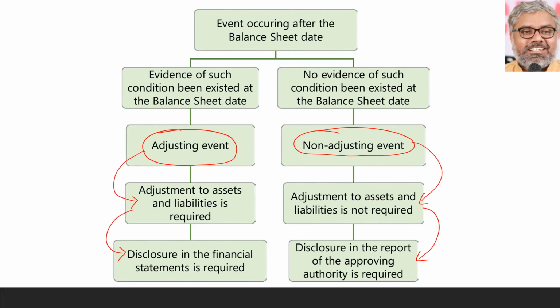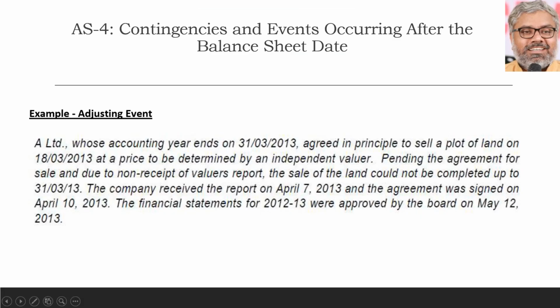Let us understand this more with a few examples. Each of them is a separate case. You have to read them carefully and understand the situation. This is an example of an adjusting event.